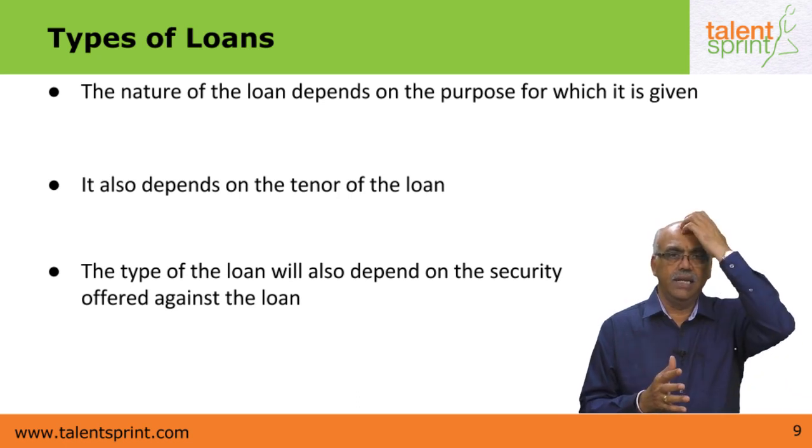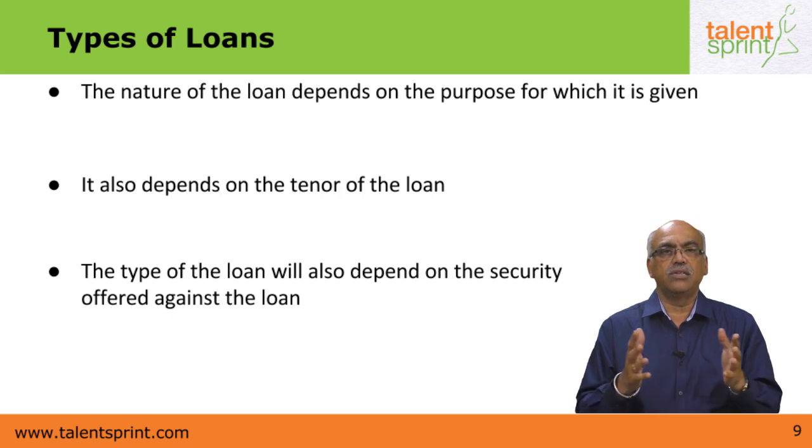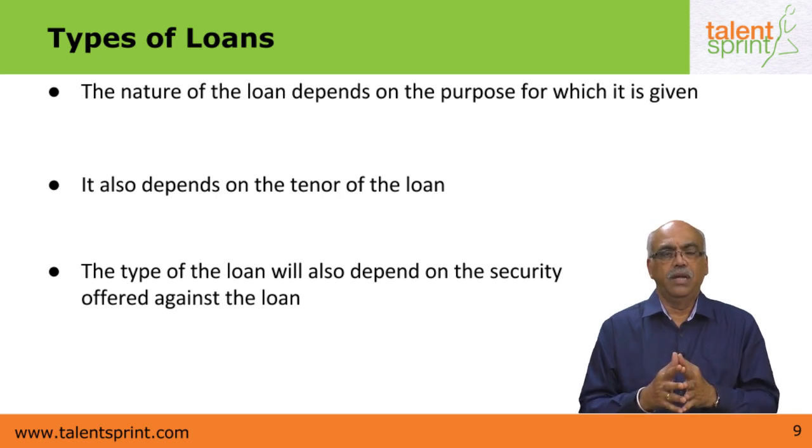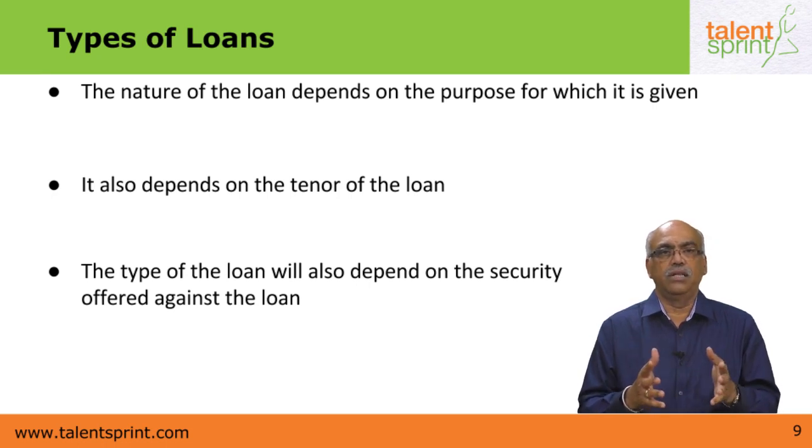A demand loan again is that which is repayable on demand, and the security normally given is again a pledge or a hypothecation, and also the guarantee of a third person. A term loan, on the other hand, is a pledge of the machinery given. The machinery is the given security for a term loan. And in the case of mortgage loans, the security given is the mortgage over the property or the house with which the loan is bought.